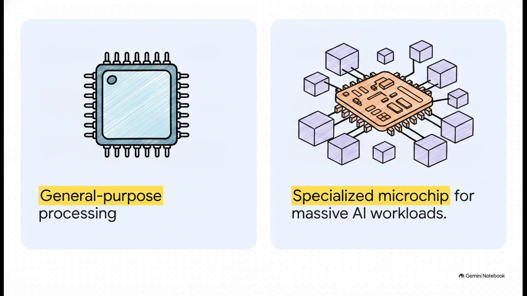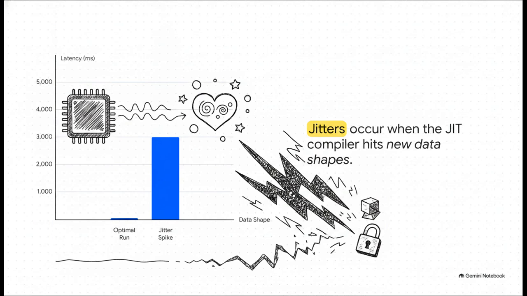It handles standard tasks. But a TPU, or Tensor Processing Unit, specifically the kind developed and used at places like Google DeepMind, is a custom microchip built for massive AI workloads. TPUs process information in giant chunks, or batches, and because they handle such massive data shapes, they require entirely different processing rules, heavily relying on something called just-in-time, or JIT compilation.